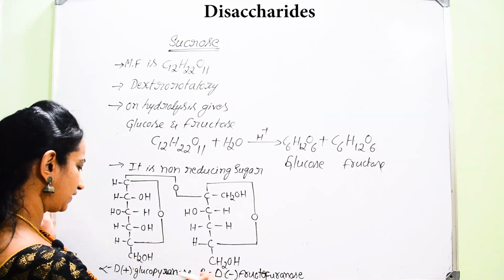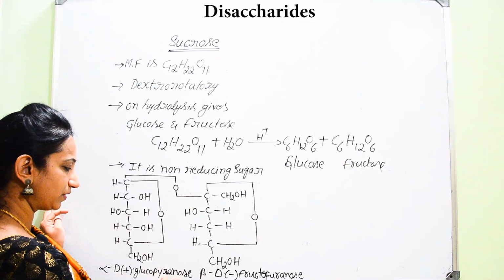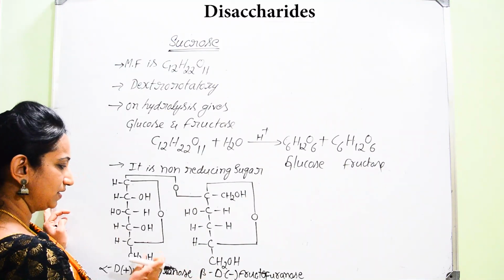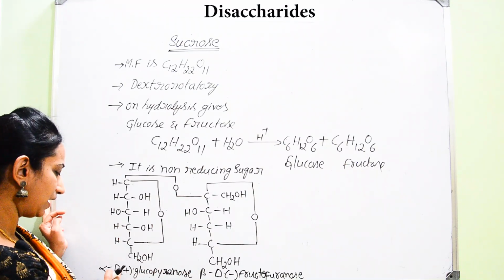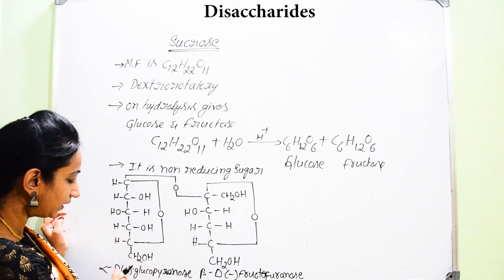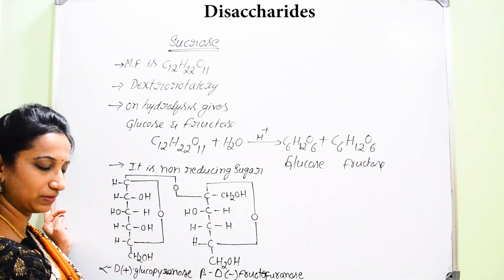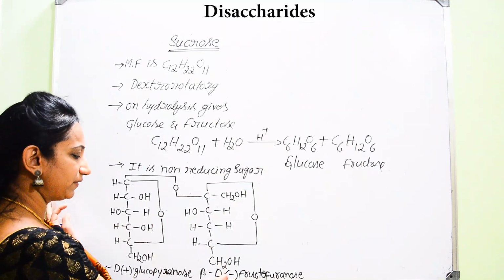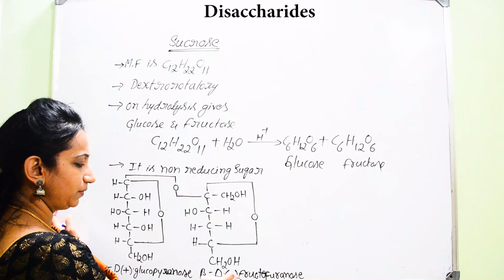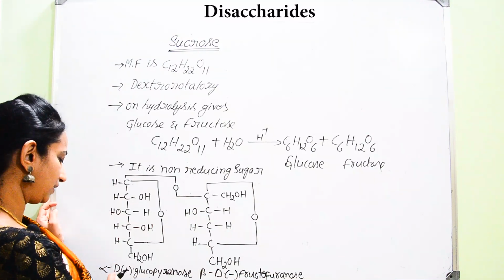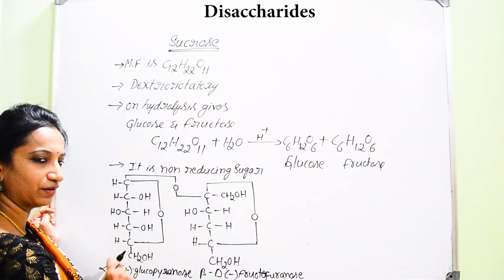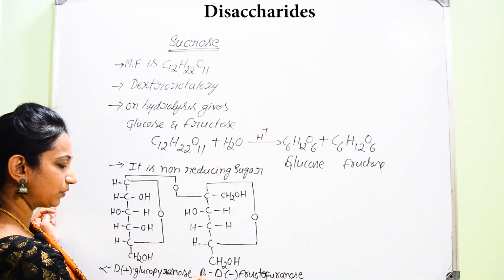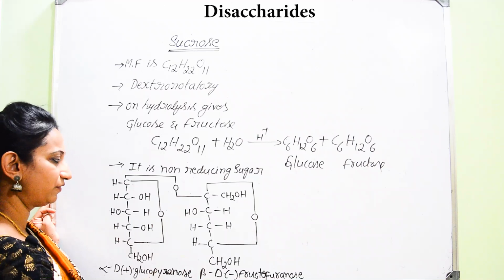Here you should remember the two monosaccharide units: one is alpha D plus glucopyranose or glucose, another one is beta D minus fructose. With respect to glucose it is the alpha form, and with respect to fructose it is the beta form. You should be specific about whether it is the alpha form or the beta form.